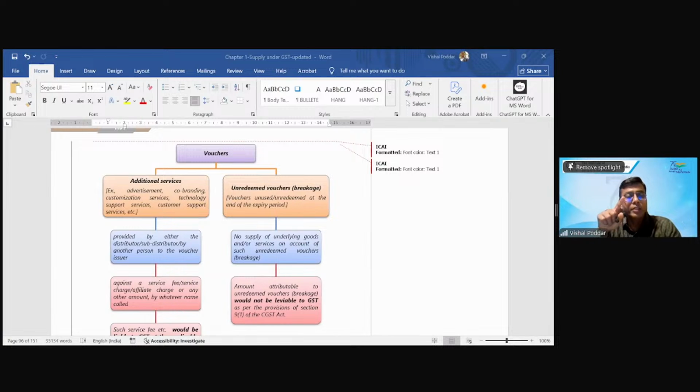Then the nature of transaction between me and A and between A and B is of agency. So then it becomes a supply of agency service which is leviable to GST. Same thing for shares, same thing for vouchers. Is it clear, Swaminathan?